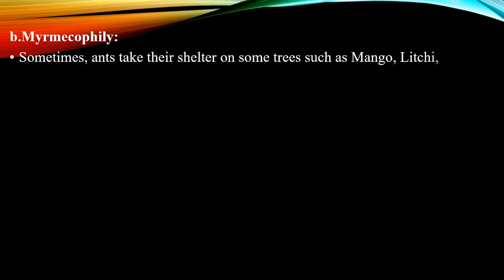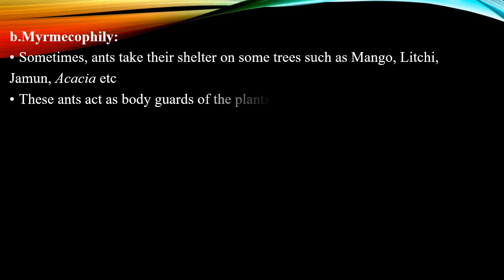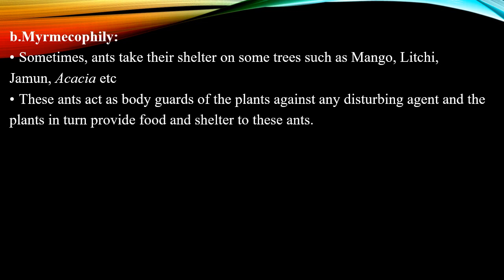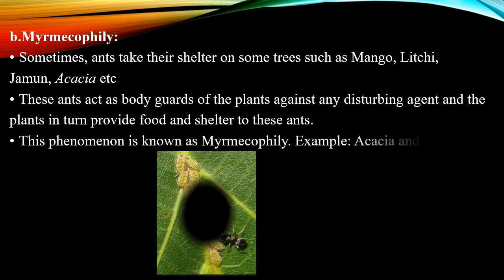The ants take shelter on some trees like mango, lychee, jamun, acacia. These ants sometimes act as bodyguards of the plants against any disturbing agents, and the plants in turn provide food and shelter to these ants. So this is known as myrmecophily. Example, acacia and acacia ants.